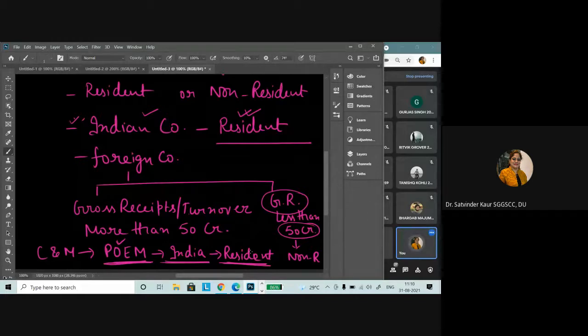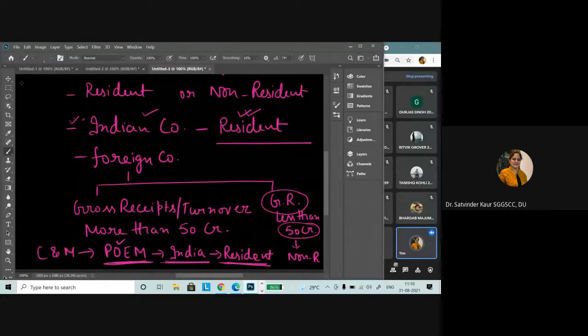And also the gross receipts of 50 crores, we can say that a foreign company whose annual gross receipts are less than 50 crores cannot be resident in India from the assessment year 2017-18 onwards. So we have to remember these rules for the determination of residential status.